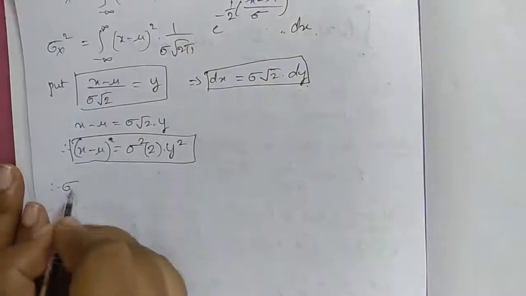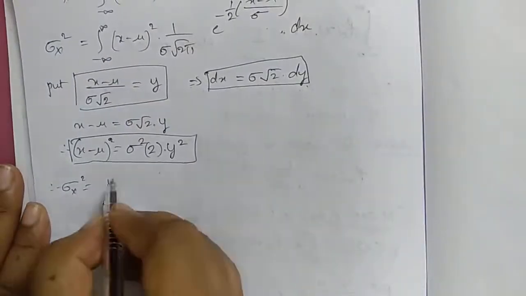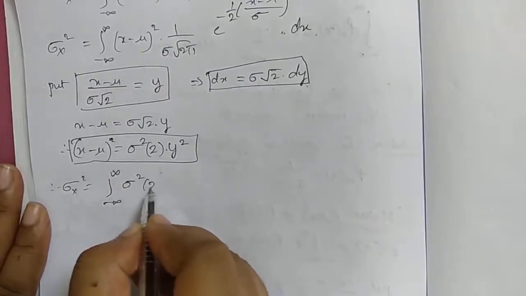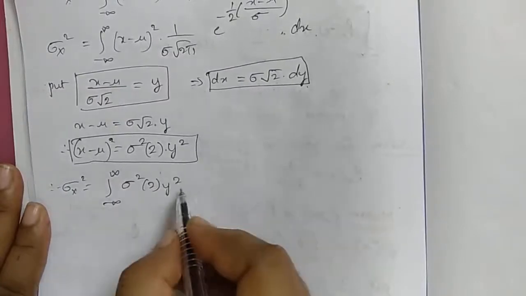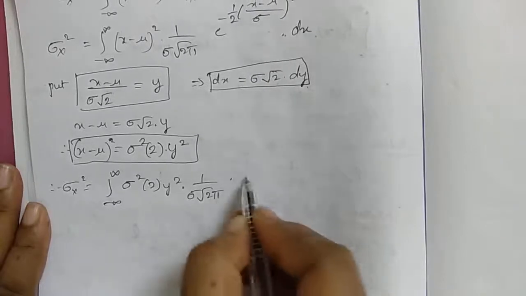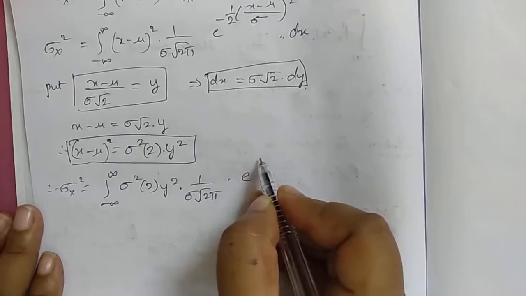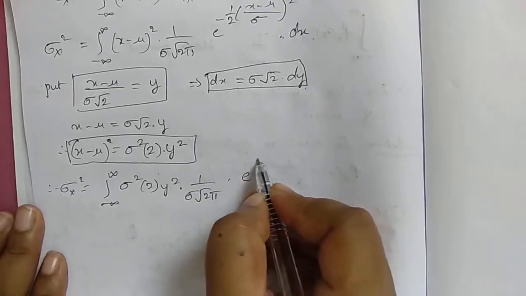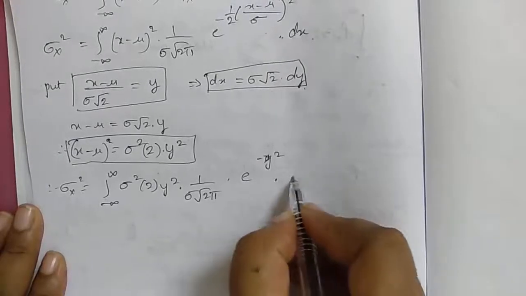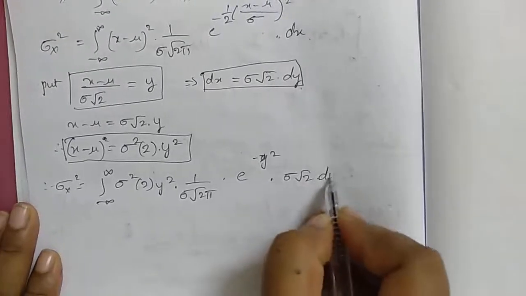Therefore, sigma x square is equal to integration from minus infinity to infinity of sigma square into 2 into y square, divided by sigma into root 2 pi, so e power minus y square into sigma root 2 into dy.